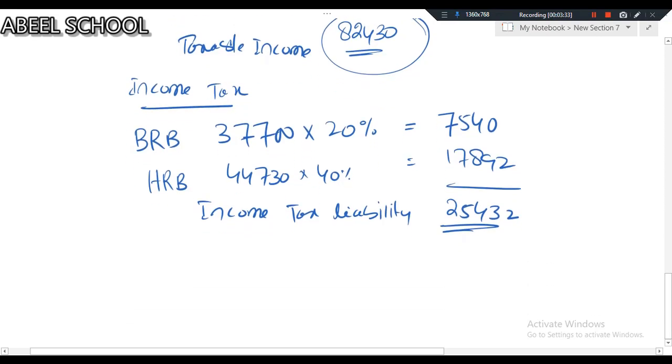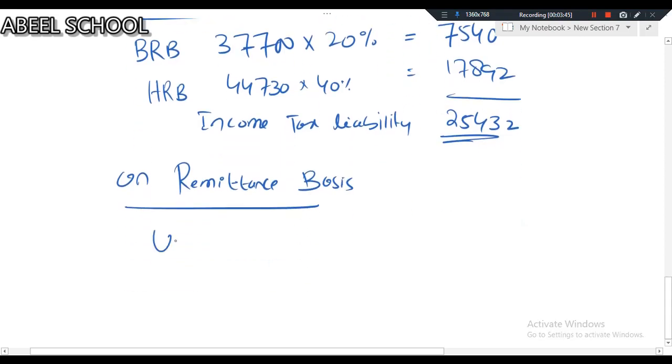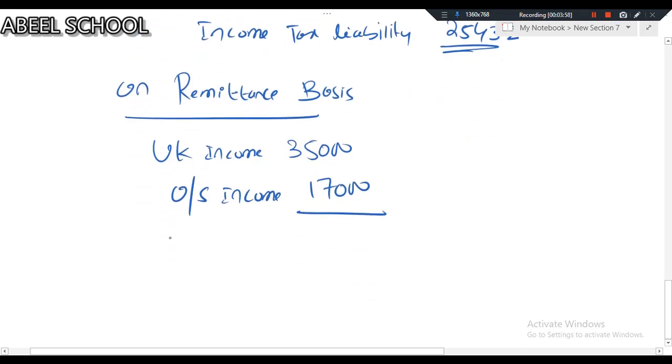Now let us try the same question on the remittance basis. UK income is 35,000. Overseas income which he remits is 17,000. Just add them and you will get total income: 35 plus 17.